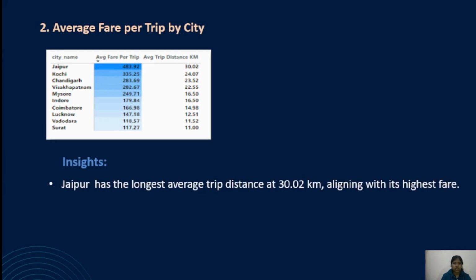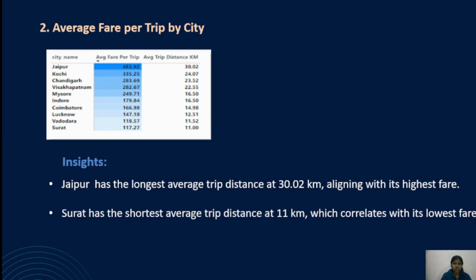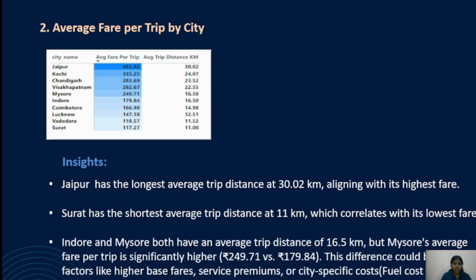So Jaipur has the longest average distance with the highest average fare. On the other hand, Surat has the shortest average distance with the lowest fare. But in cities like Mysore and Indore, the average distance is the same, but the average fare for Mysore is much higher than Indore. The difference could be due to several reasons like base fare price or city specific costs like fuel and toll tax.